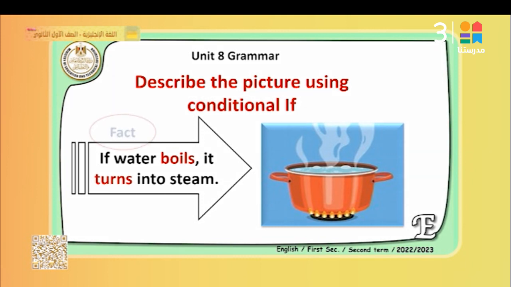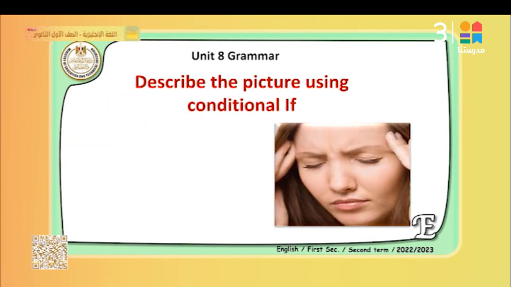So this sentence expresses what? It expresses a fact. It's a fact that when water boils, it turns into steam. And here, as you see, we use if type 0, which means the present simple and the present simple, boils and turns. If water boils, it turns into steam.